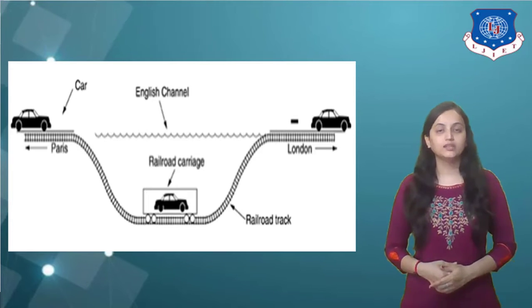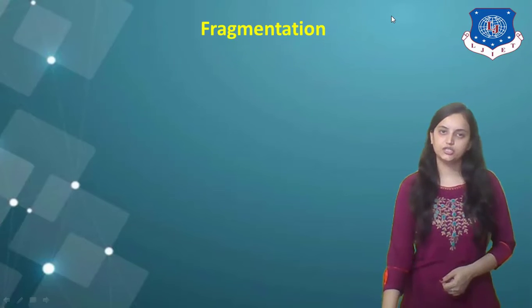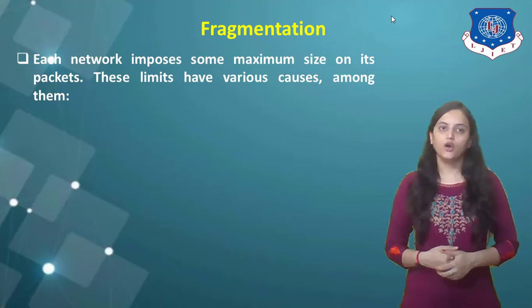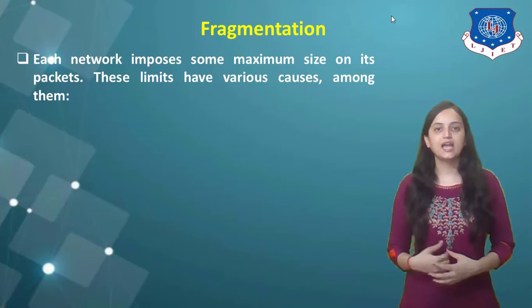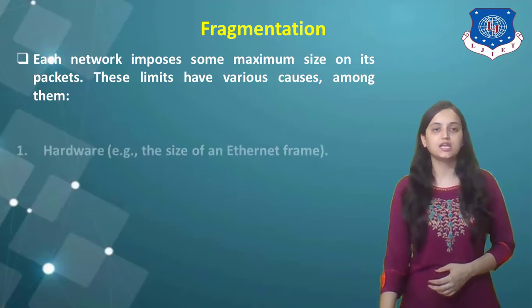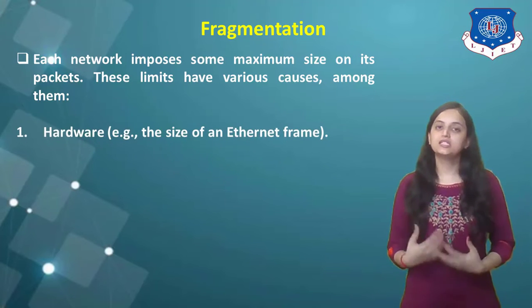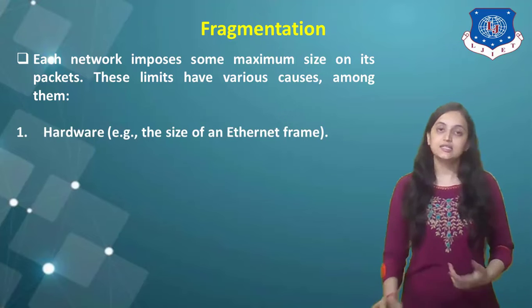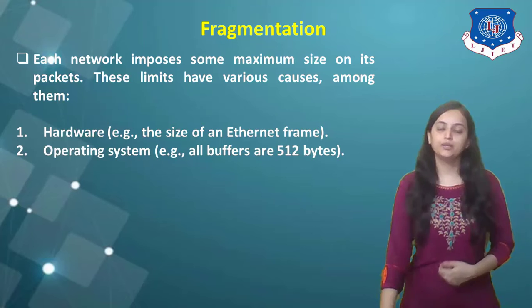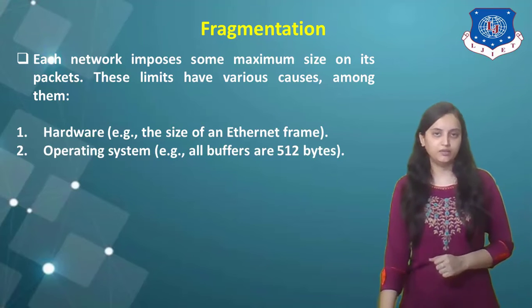Now let us see the next one, that is fragmentation. So let's see now the fragmentation. Each network imposes some maximum size on its packets. These limits have various causes. Among them, the first case is hardware, for example, the size of the Ethernet frame. The second cause is the OS, that is operating system, for example, all buffers are of 512 bytes.